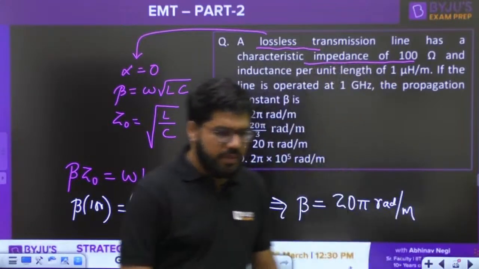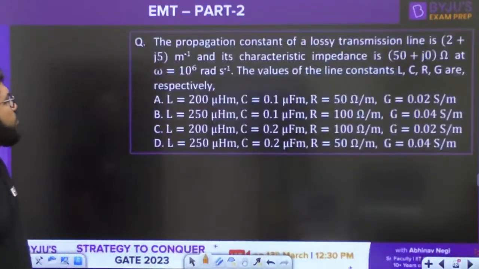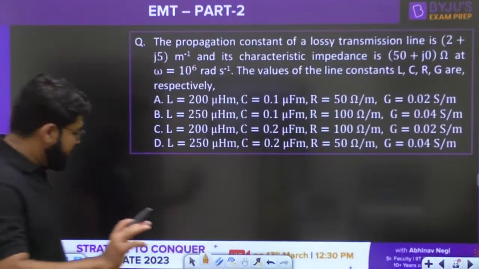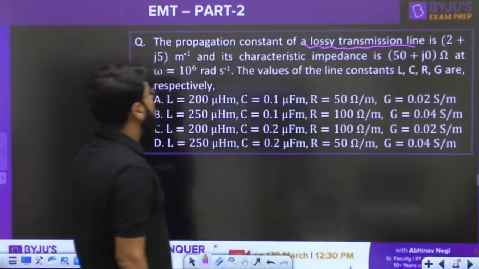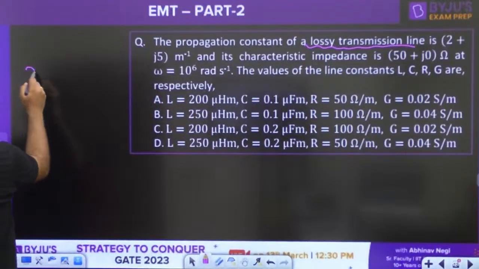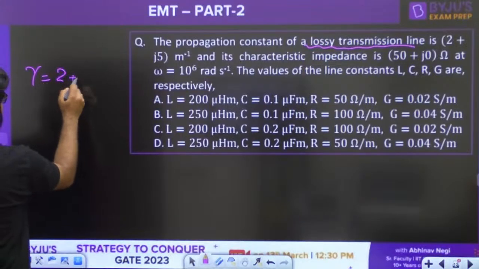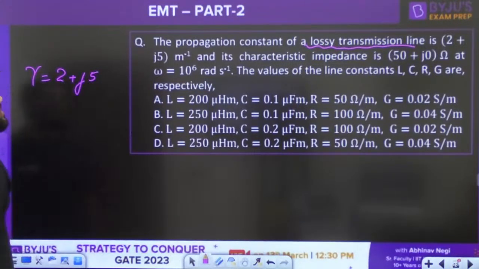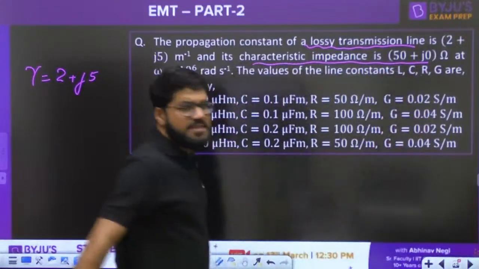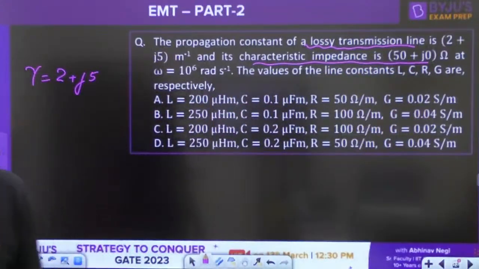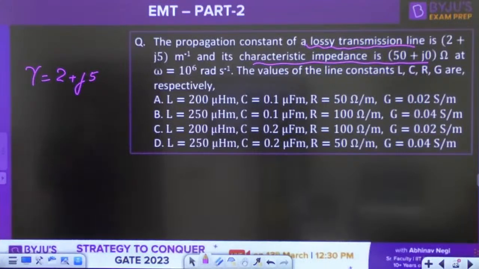Moving ahead to the next one. The propagation constant of a lossy transmission line. The question says that this is a lossy transmission line. The propagation constant gamma is 2 plus j5, and its characteristic impedance is 50 plus j0.